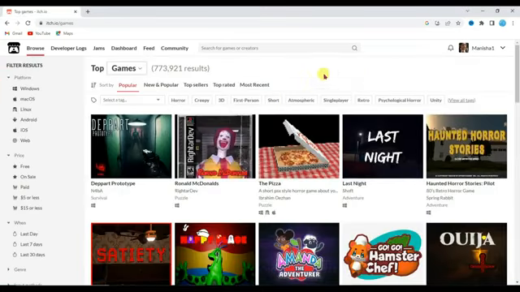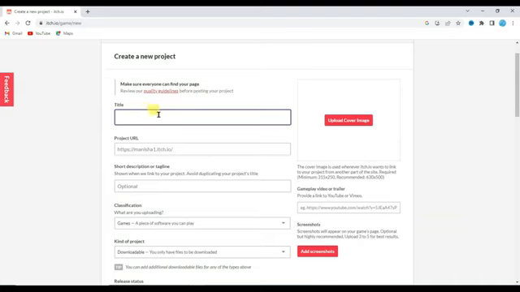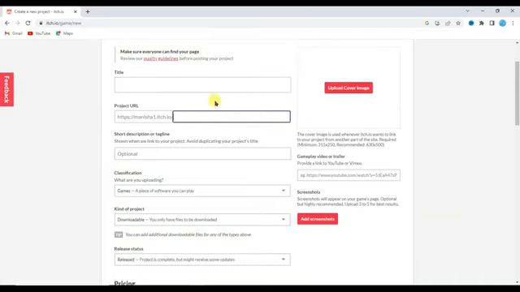Once you create your account successfully on this website, you will have to publish your game on this website to get an audience. Let's see how you can publish your game on this website. Click on this icon. Now click on the upload a new project button. Here you can type your game title, and you will have to type the project URL.